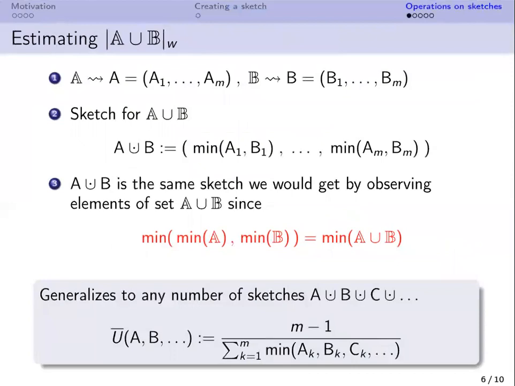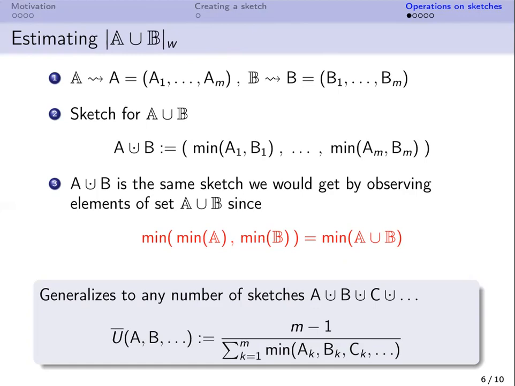Let us now assume that we have two sketches A and B created for two datasets A and B. Then we can create a sketch representing a union of sets A and B as a pointwise minimum of sketches A and B. This construction is easy to justify as we get the same sketch as we would get by observing elements belonging to the union of sets. This is the case since the minimum of set A and minimum of set B is equal to the minimum of the union of sets A and B.